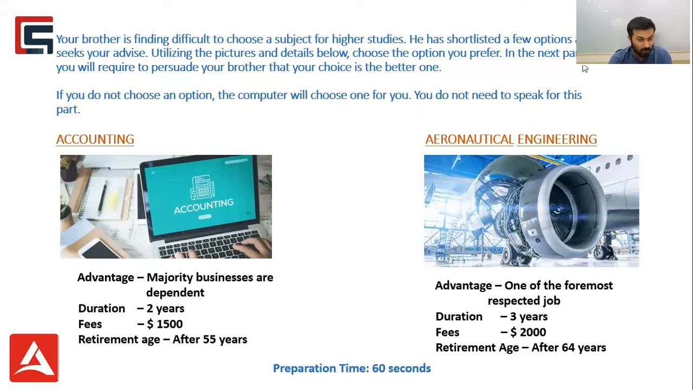So if you do not choose an option, then in your actual examination, the computer will choose one for you. So make sure that you choose one by clicking on the right choice as per your convenience. And you do not need to speak for this part. So it's not that your brother has chosen any of these 2. No, this is what you have come across. So if you notice, one of the subjects is accounting and the other one is aeronautical engineering, and there are 4 features about both the subjects.